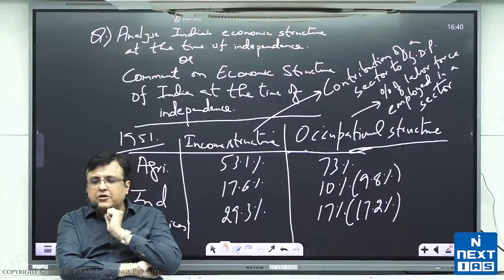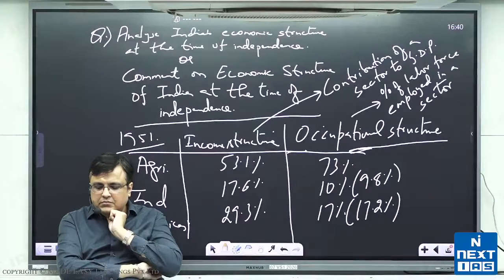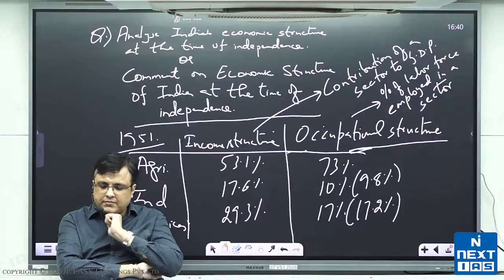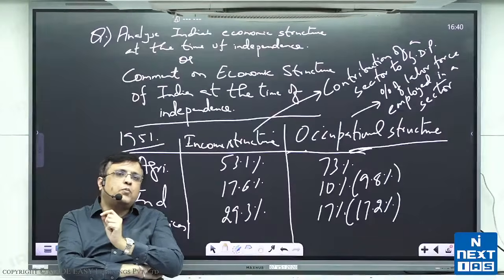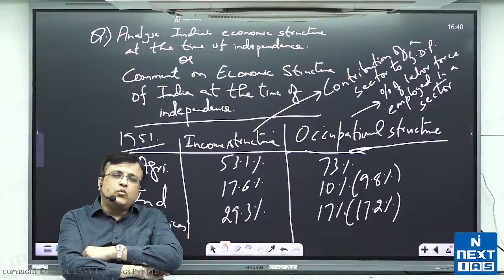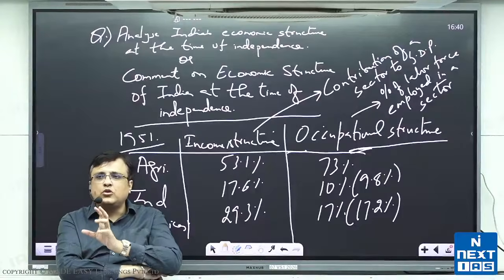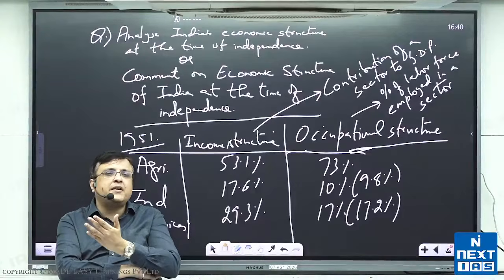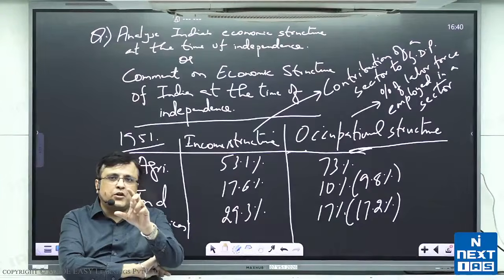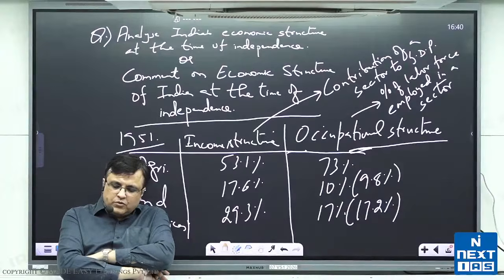agriculture was backward with very low productivity. Productivity means capacity to produce, that is productivity. उत्पादकता कहते हैं, उत्पादन करने की क्षमता. Your capacity to produce is productivity. So with very low productivity due to